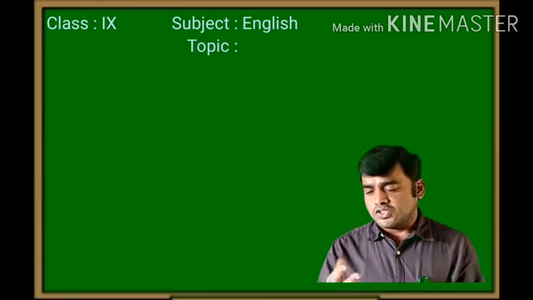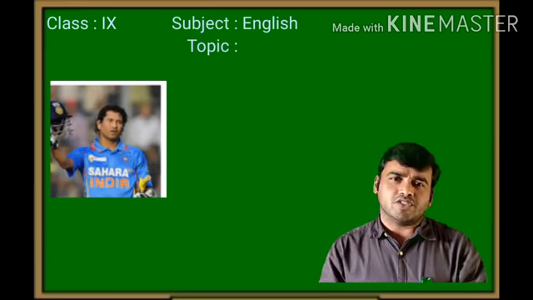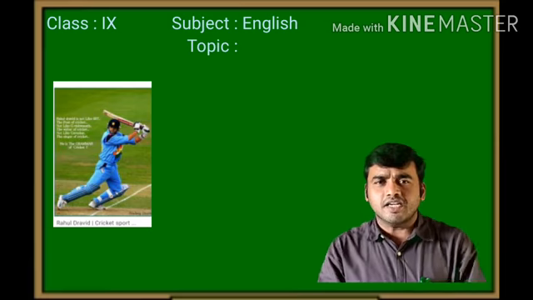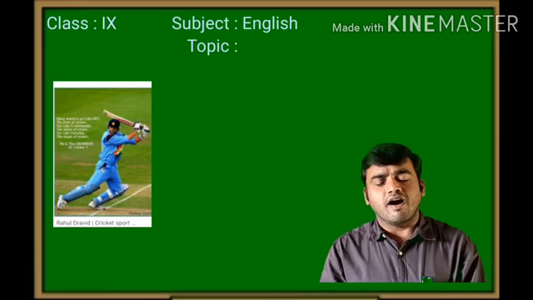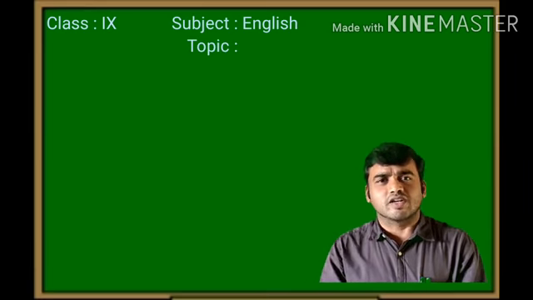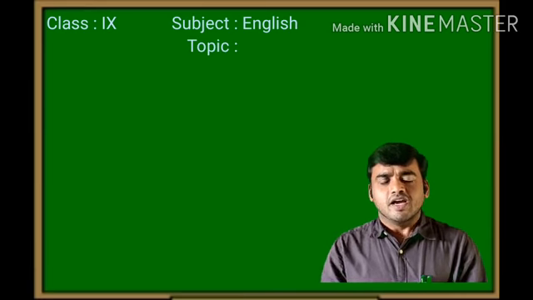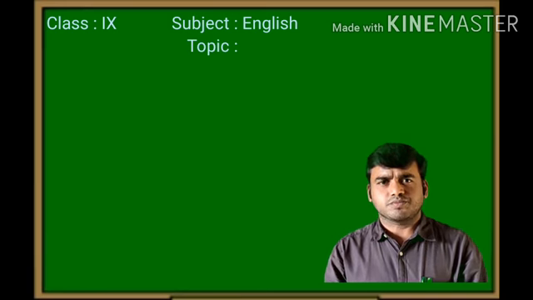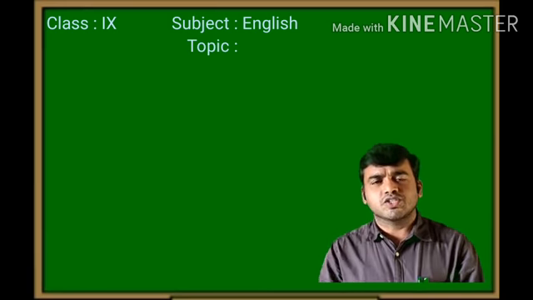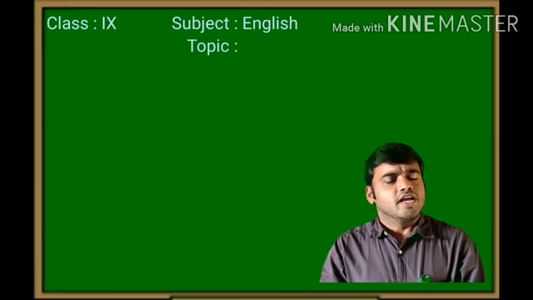Am I right? Sachin Tendulkar is a world famous Indian cricketer. Rahul Dravid is an extraordinary cricket player of the country and also a world class cricketer, children. Saurav Ganguly, Anil Kumble, a world class spin bowler. Kapil Dev, the greatest bowler of the country. Like this, children.